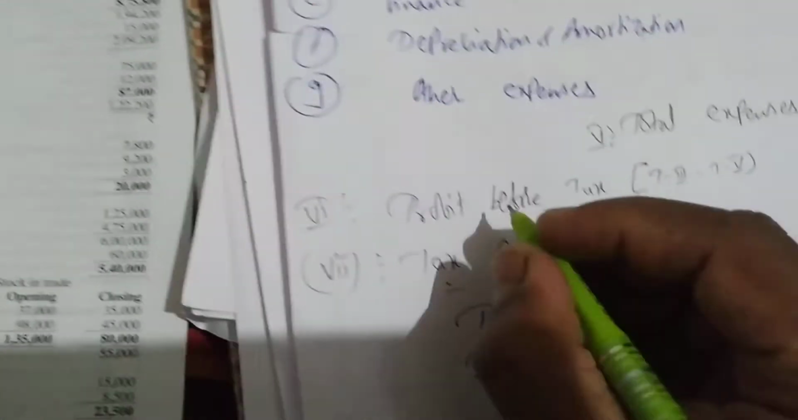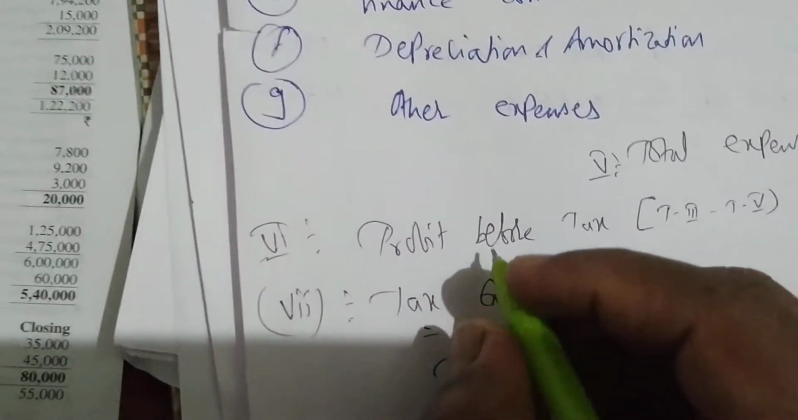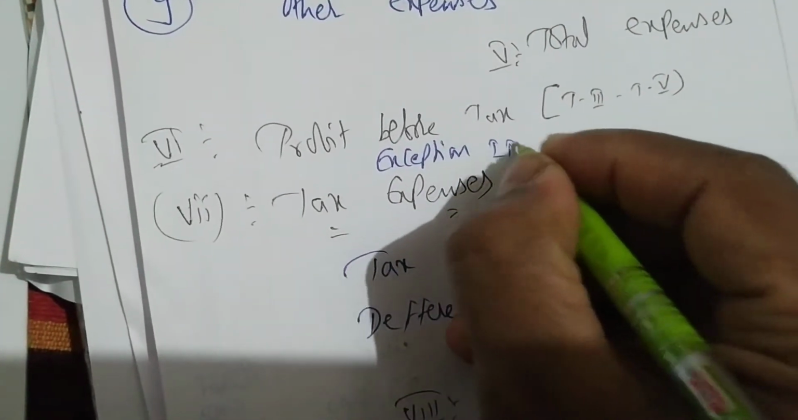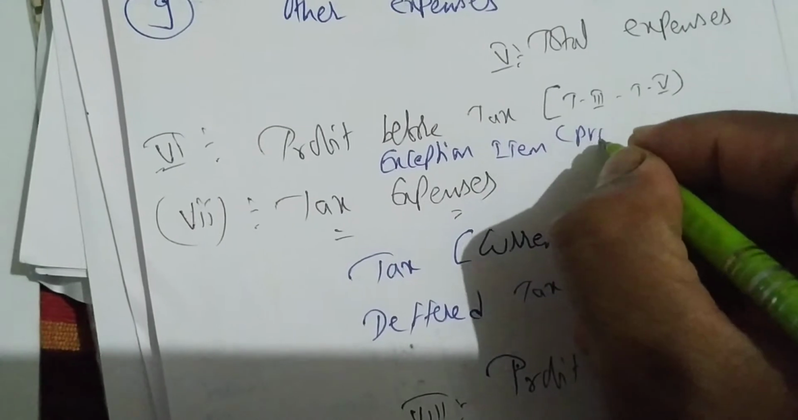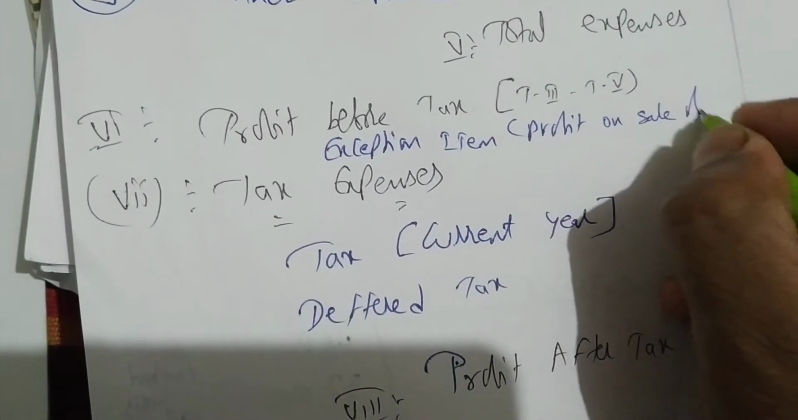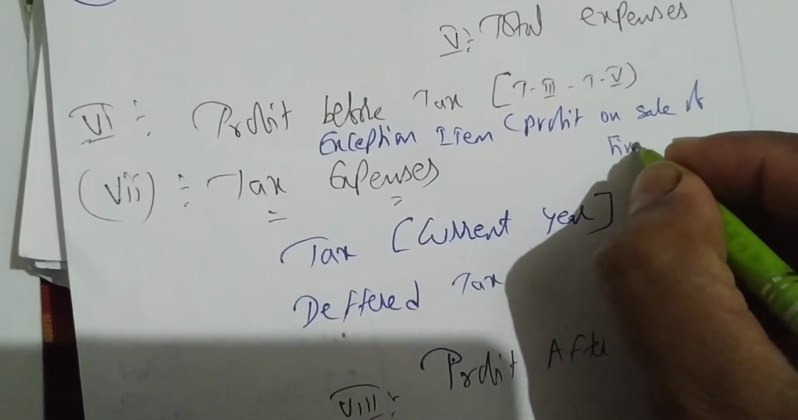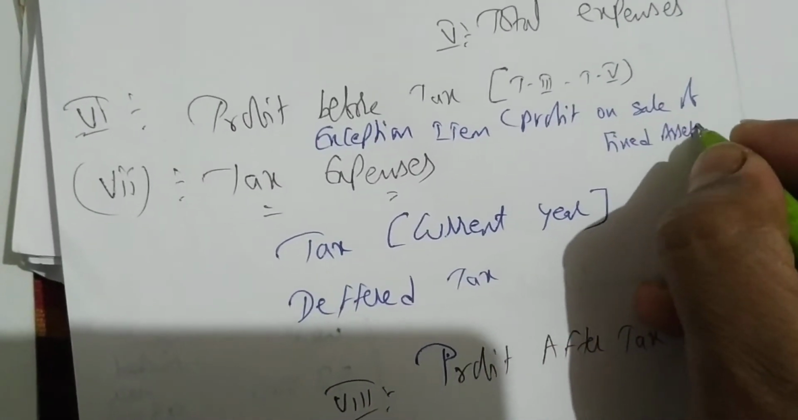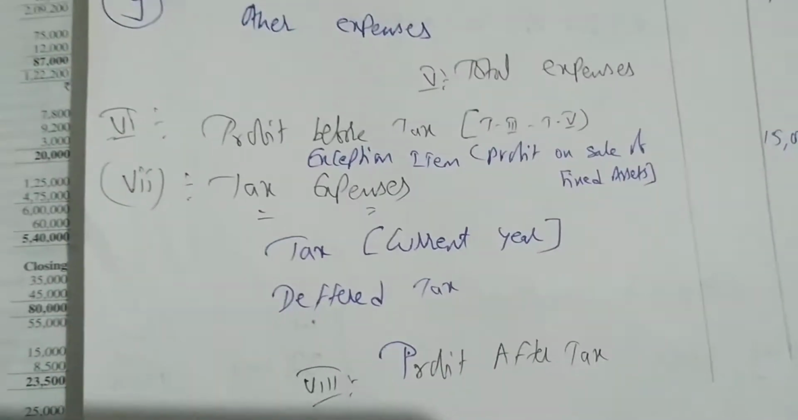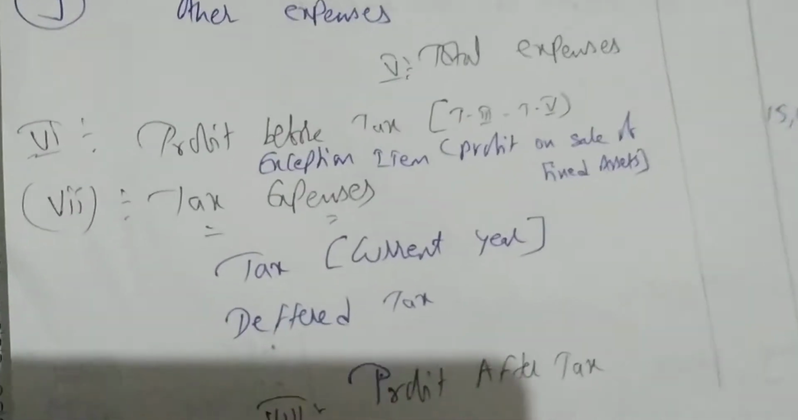One more item I have to write here, profit before tax. One more item I am writing here, exception item, that is profit on sale of fixed asset. Exception means what? That is not business income. That is not business profit. Directly you can write, it is not business income. Profit on sale of fixed assets.